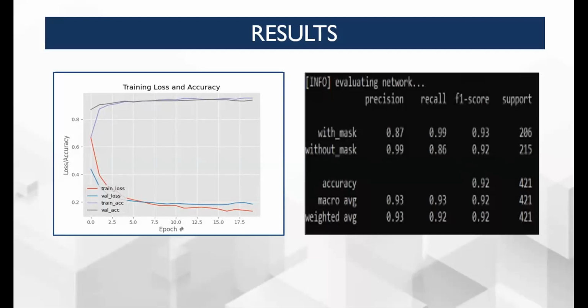Currently, we have gathered around 2000 images, that is around 1000 images each for masked and unmasked images. 25% of 1000 among both masked and unmasked images comes to around 250 images for testing purpose. As shown in the figure, our support value for masked is 206 and unmasked is 215. That proves our algorithm produces a very accurate result. After execution of the code, we have obtained 92% accuracy for our current data set.